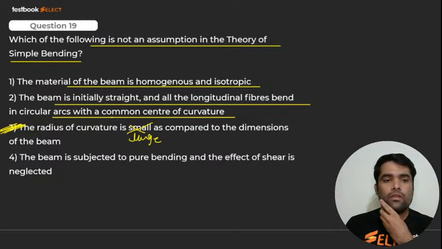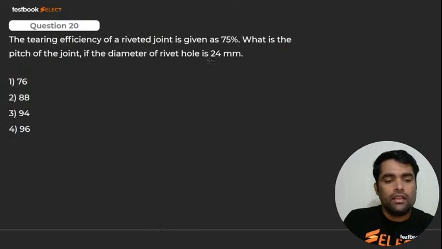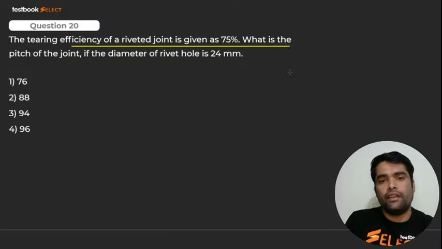Here we go, here we go, my dear. Let's move ahead. The tearing efficiency of the riveted joint is 75%.